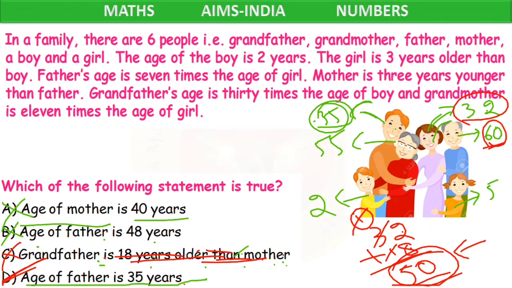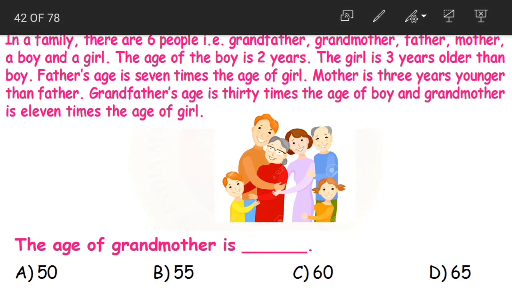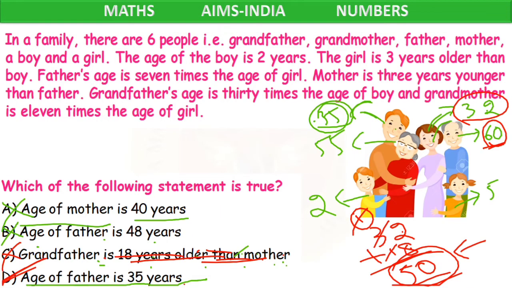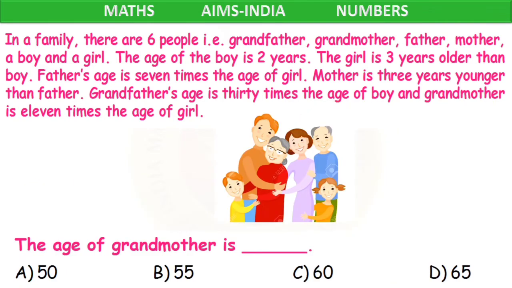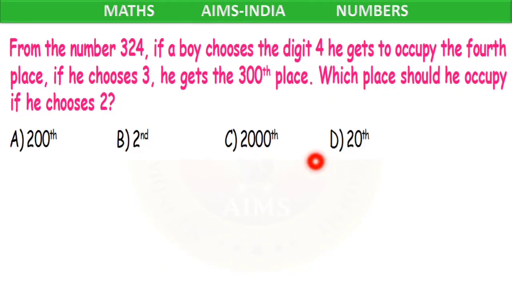So again C is also our wrong answer. Option D is our correct answer. Clear children? Now age of grandmother is dash. Just now what did we find out? Age of grandmother is 55. So that is option B, 55. Done with the family questions.